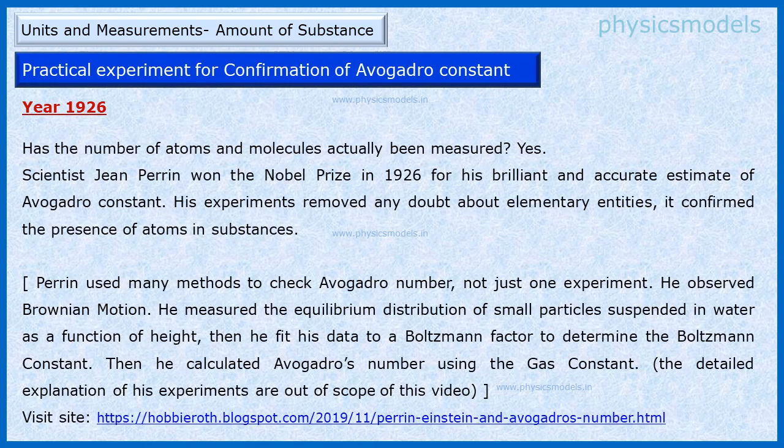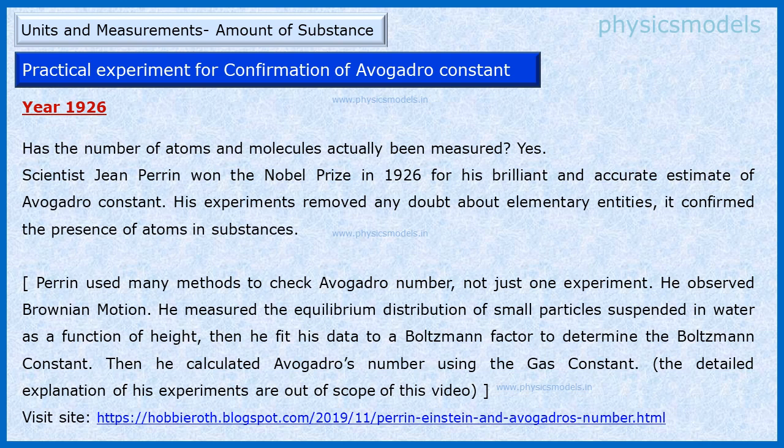There may be a doubt arising in our minds that if Avogadro could not count the number of atoms and molecules way back in the year 1811, when were they counted and were they able to be counted at all? The answer is yes.